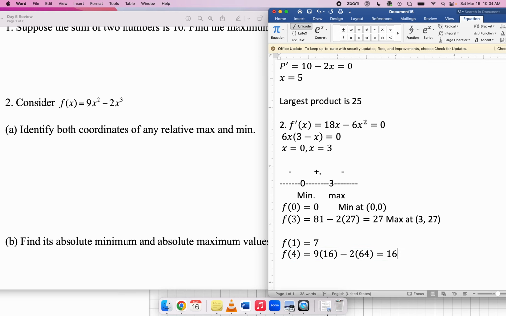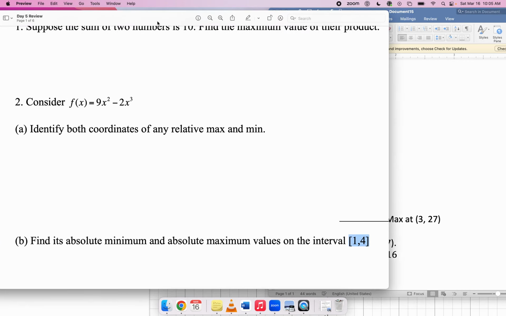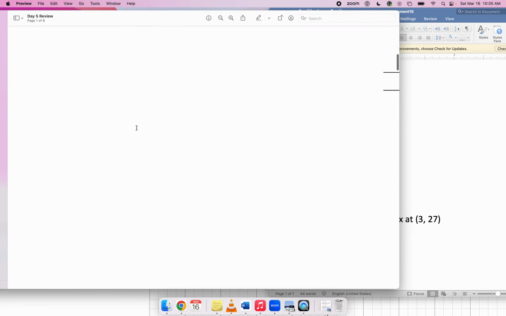So out of all of these, what's the largest y value? This one. So not only is (3, 27) a relative maximum, it happens to be the absolute maximum on this interval. And of these three values, the smallest one is the 7, which tells me that our absolute min is at (1, 7). Assuming I didn't do any stupid arithmetic mistakes when I was calculating those numbers.